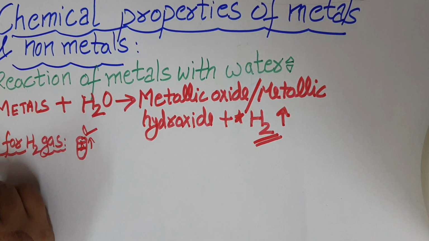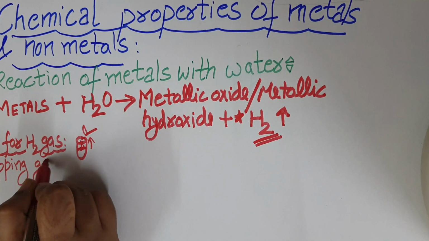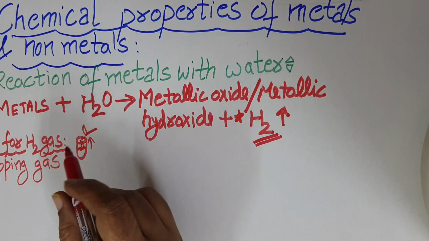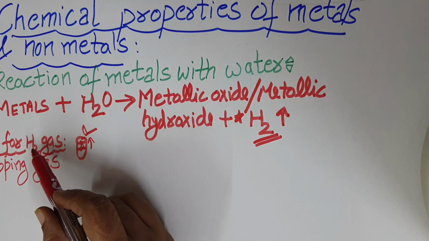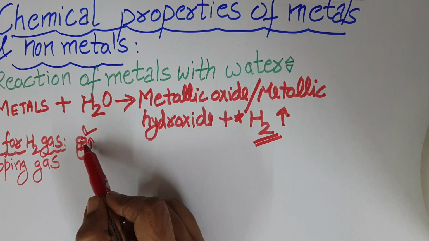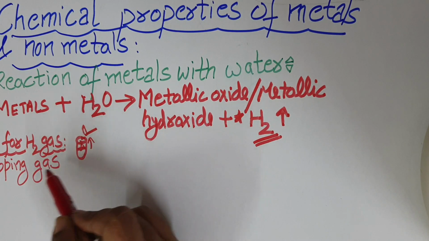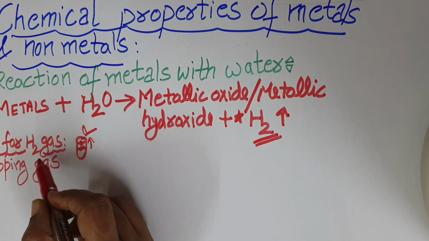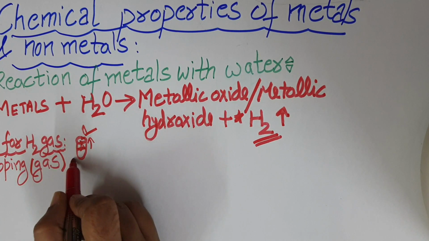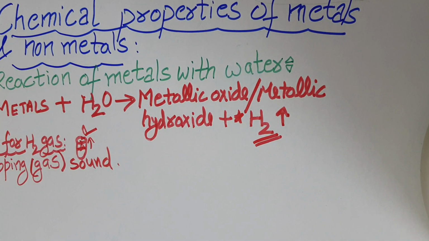If it starts burning with a popping sound, this means that the gas released is hydrogen gas, because hydrogen gas is highly combustible and it burns with explosion. So that is why when the bubbles of hydrogen gas are released in the test tube, the flame will start burning with the popping sound. So there is evolution of hydrogen gas and this gas will burn with the popping sound. This will prove that the gas released is hydrogen gas.